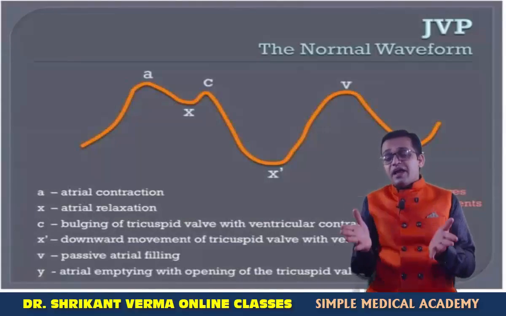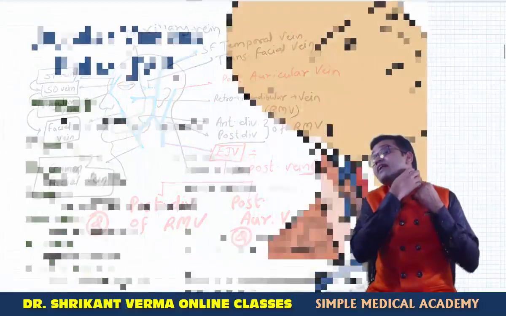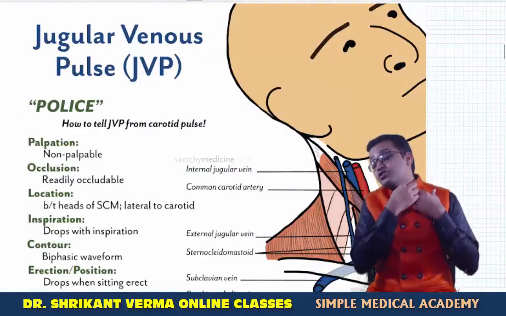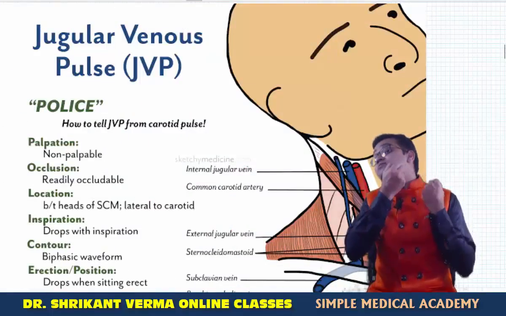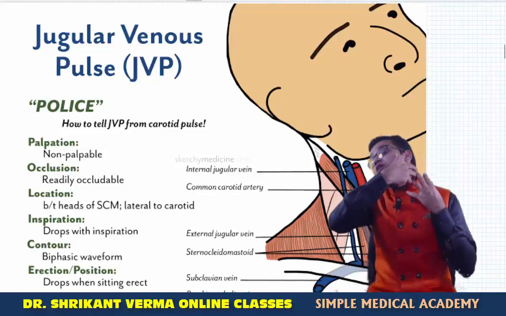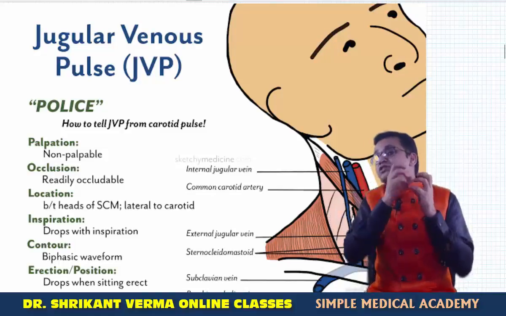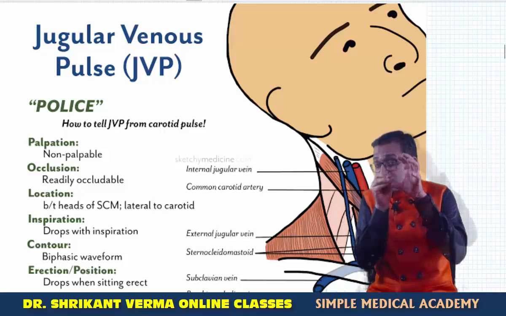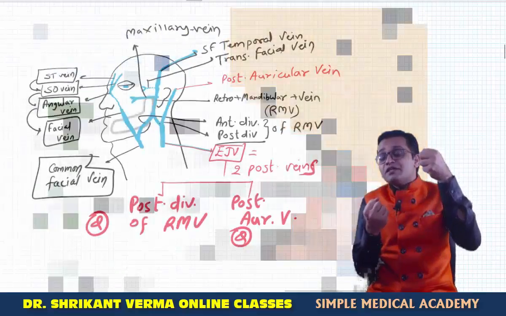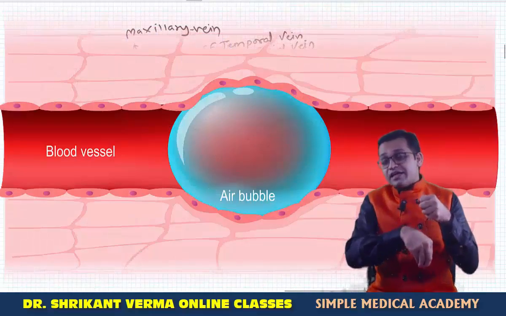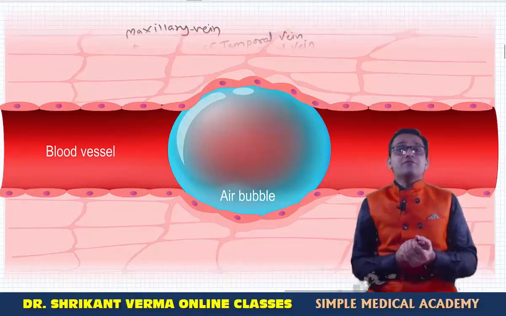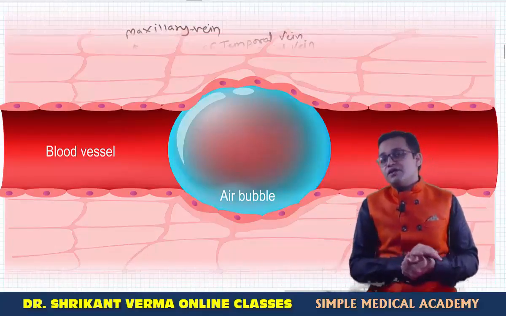And remember another applied part: whenever there is neck surgery, never cut this external jugular vein. You know there is one contractile muscle in the neck, the platysma. When the platysma contracts, the cut end of the external jugular vein is held open because of the contractile nature of the platysma. So air will enter the external jugular vein and it may cause an air embolism,